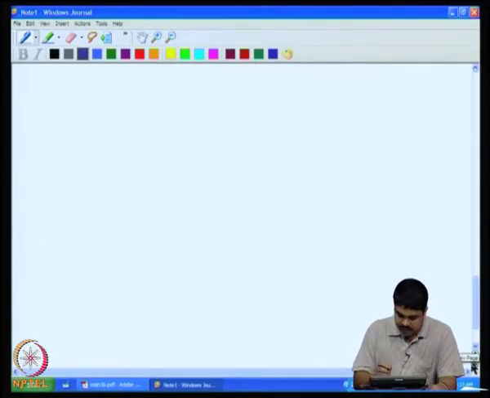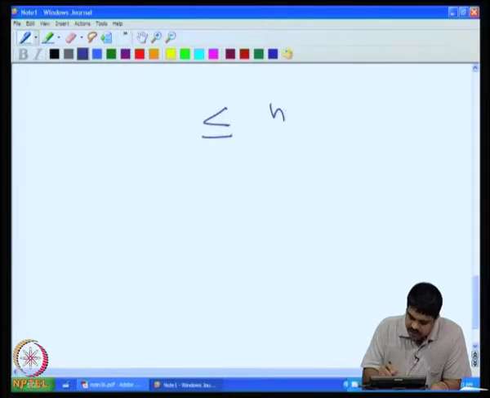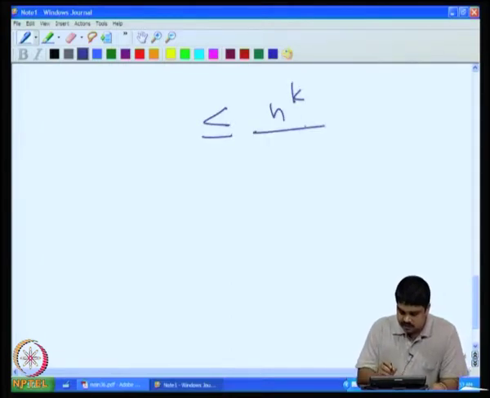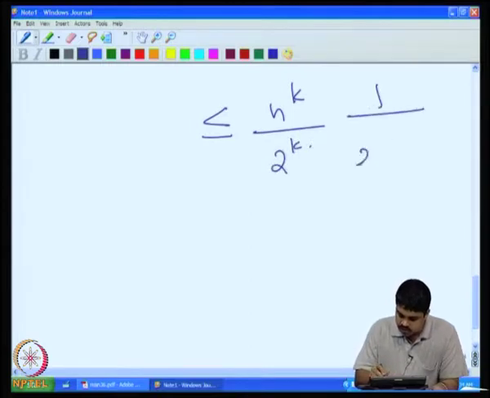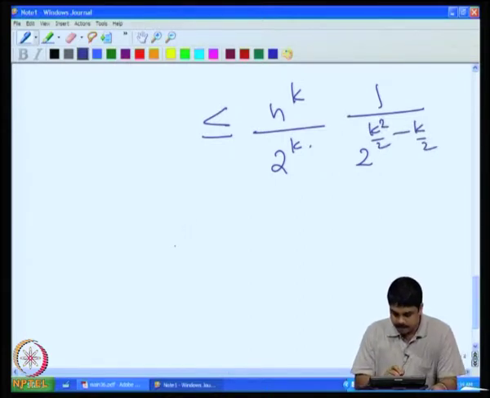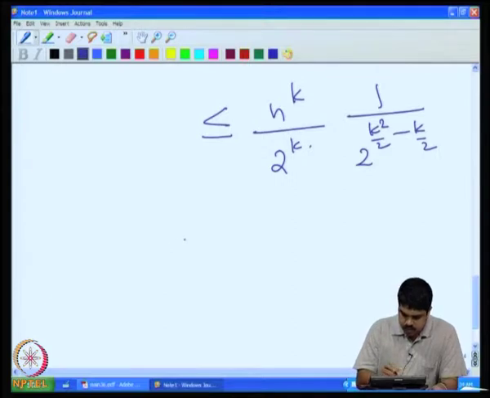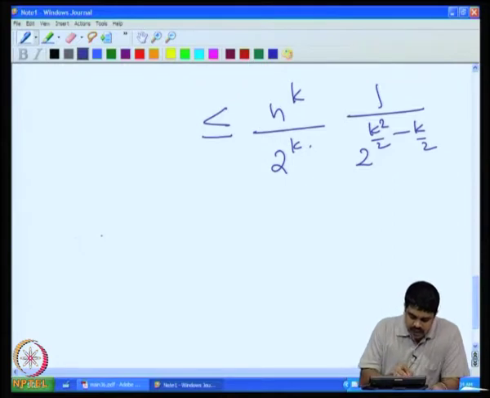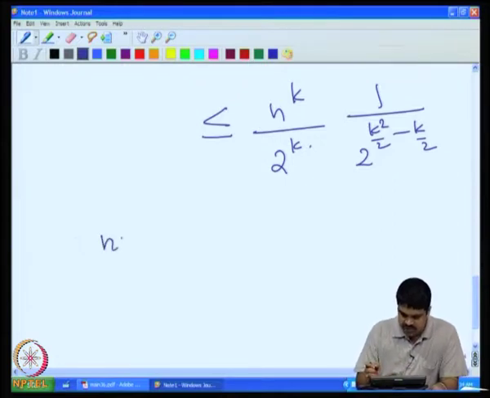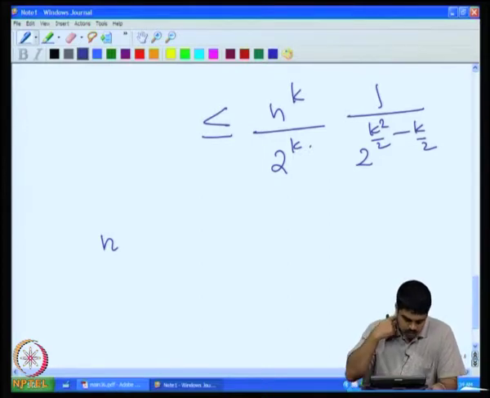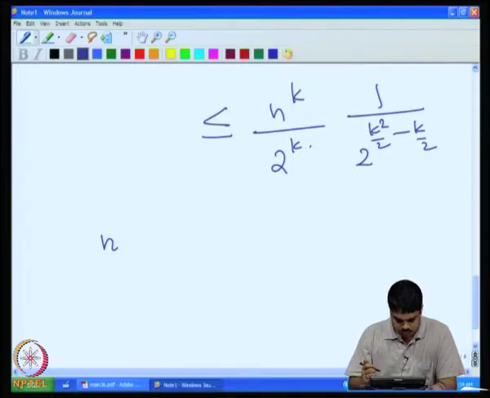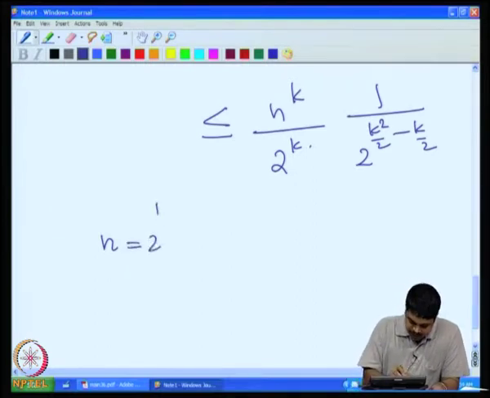So, now we will get this thing. This is less than or equal to n raised to k by 2 raised to k, into 1 by 2 raised to k square by 2 minus k by 2. Now suppose I take n equal to 2 raised to k by 2.